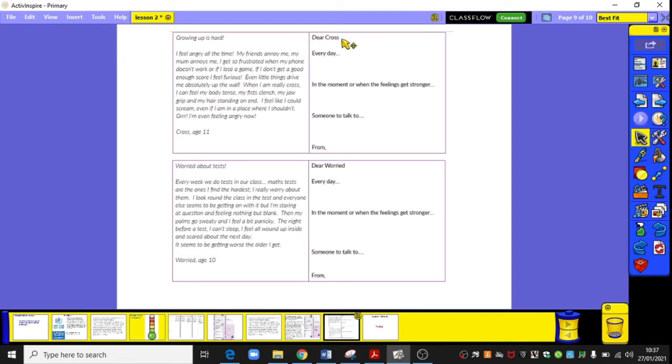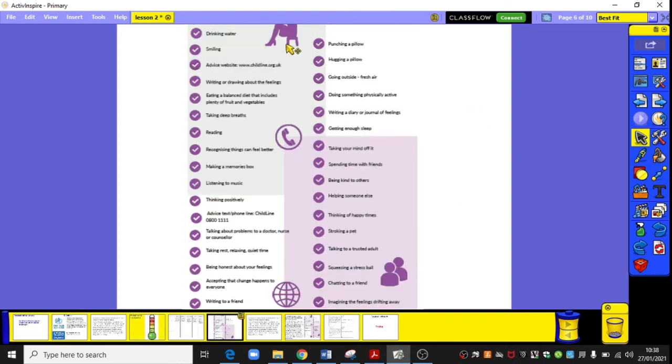This is Dear Cross and Dear Worried, but something they could be doing every day to remove this sense of feeling angry and cross the entire time, and on their mental health thermometer feeling that they're struggling and unwell. So something they could be doing every day. And to help you with that, you can have a look back at this resource sheet here with some of the ideas of the things that they need to be doing every day to keep themselves mentally stable and their mental health and well-being able to cope with this current situation that they are in.